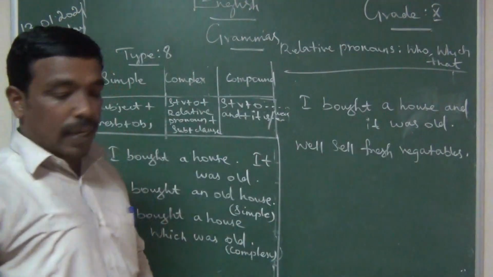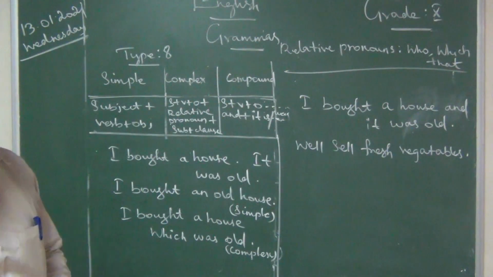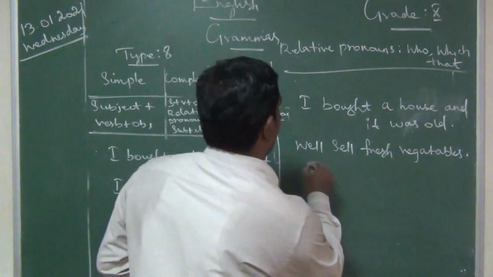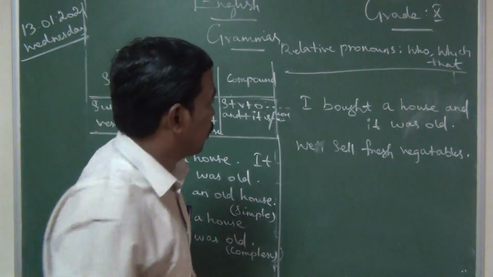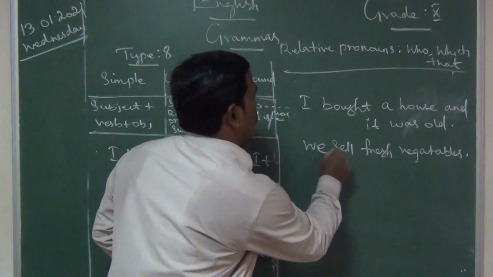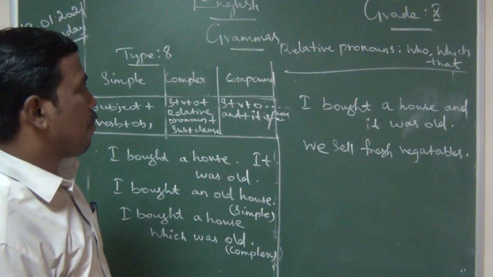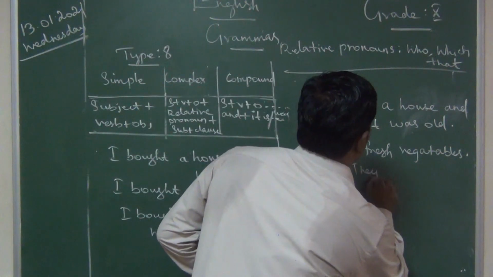So subject, verb, and object. We sell vegetables.